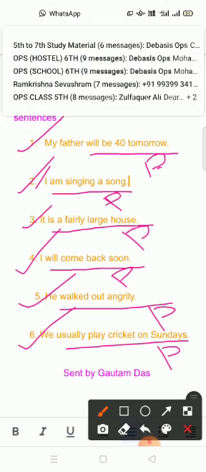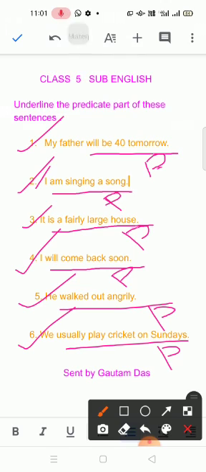Predicate has two parts, verb and object. First, you have to divide the sentence into subject and predicate. The first part, the doer of a sentence, is called the subject. Keep it in mind. You have to learn it.